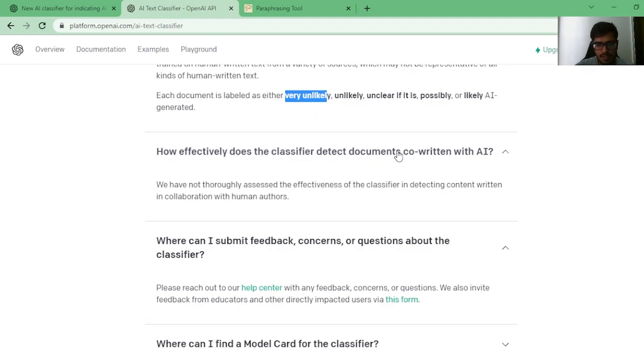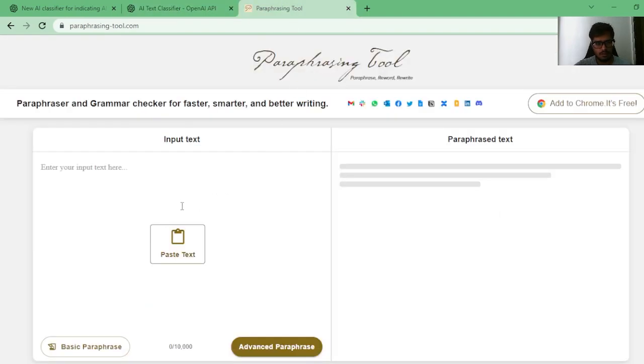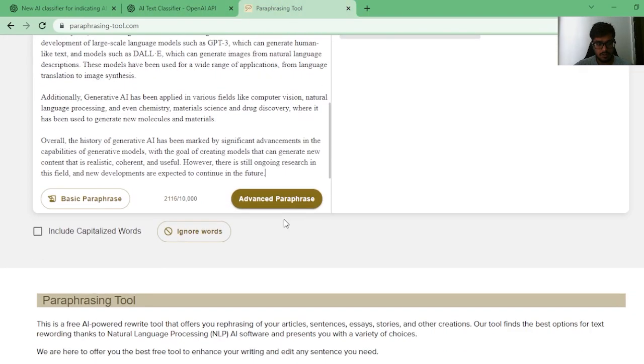How effectively does the classifier detect documents co-written with AI? You can take a look at this. I'm just going to take this and go to a paraphrasing tool. By the way, this technique has been used in a lot of current videos, where people use paraphrasing tools to rephrase the whole document and then check if the content is detected by AI. So let's see if this works on the AI classifier.